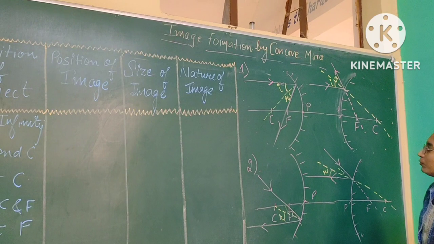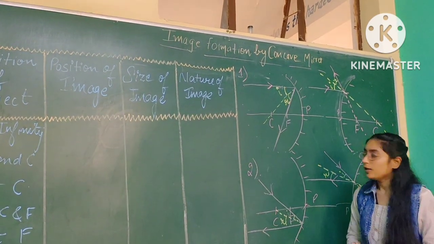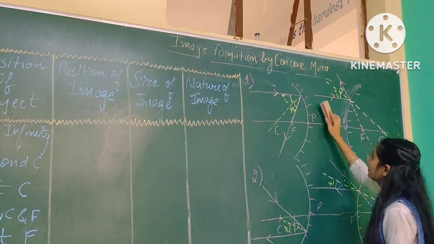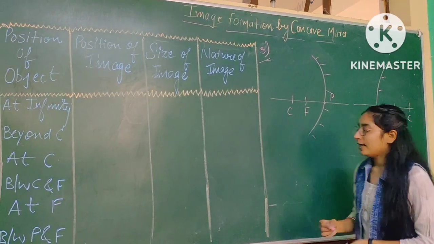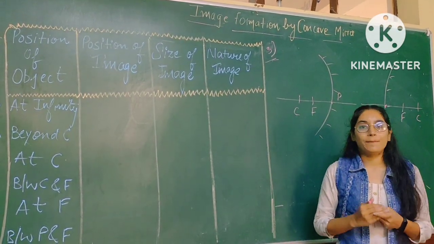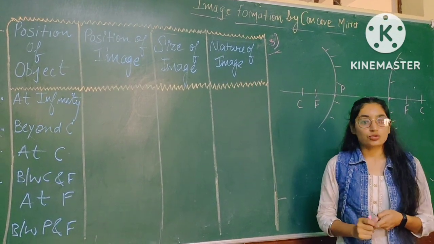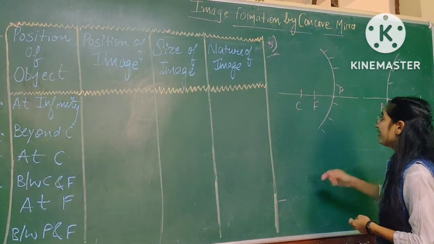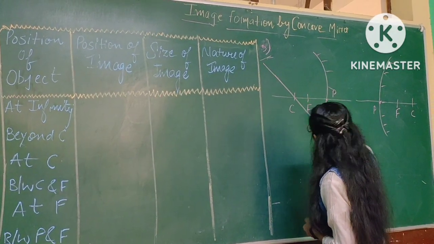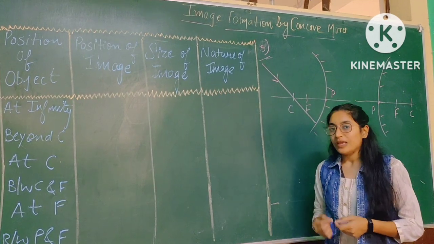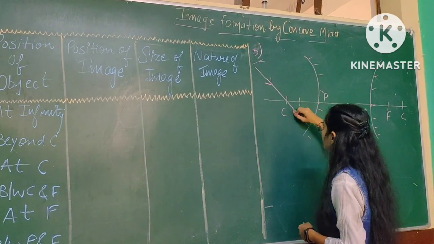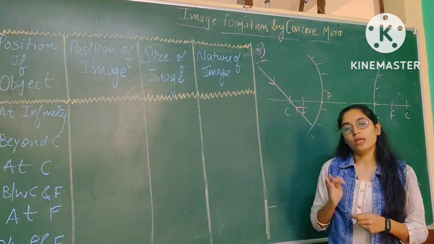Now we will move to the next rule. Our third rule: we have done light coming parallel and light passing through the focus. Now I am considering light coming towards the center. According to the rule, if light is coming to the center, then the reflected light will also pass through the center.